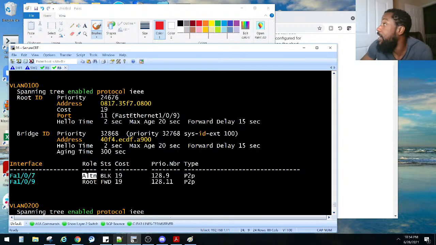Let's see what he said. Backup ports are alternate. Yes, correct, Jason. So yes, you're right. All the alternate ports are the backup ports. Now, what he said here was, for this to work, we have to set BackboneFast for that feature to work.